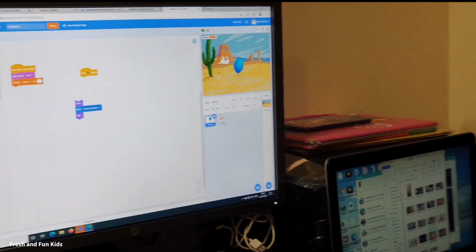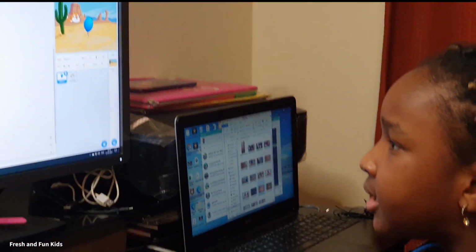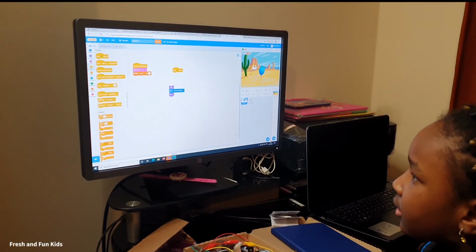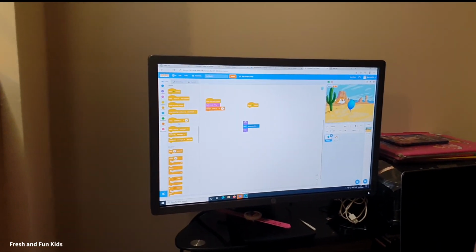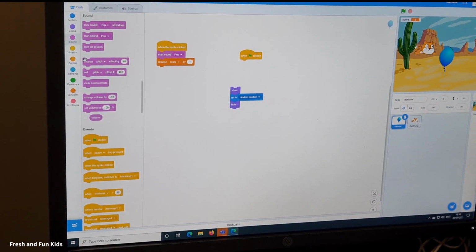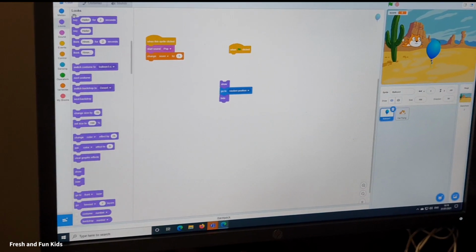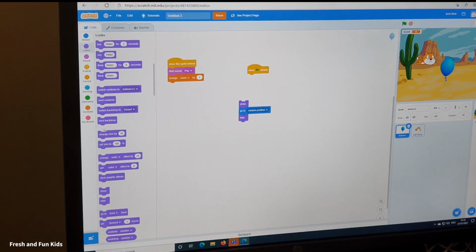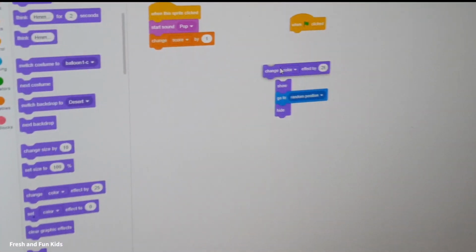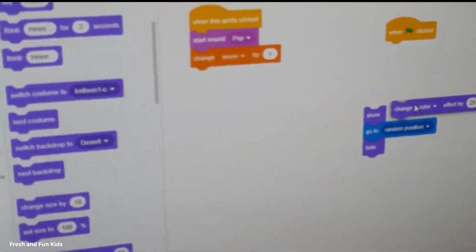Now, if you wanted to change color while it's popping, you go to looks. Now you can see here, change color by effect. You put it there.